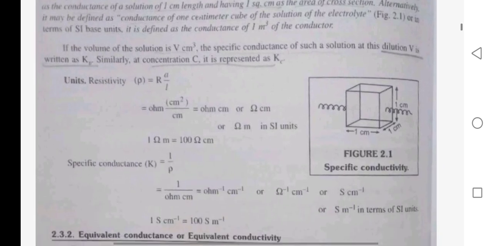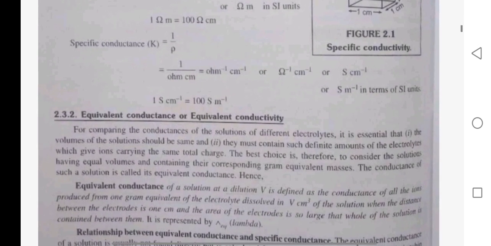Unit: resistivity rho is equal to R A upon L. SI unit is ohm meter. 1 ohm meter is equal to 100 ohm centimeter. Then the other SI unit is 1 Siemens centimeter inverse. Specific conductance.